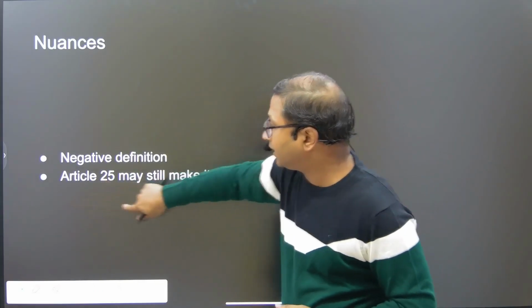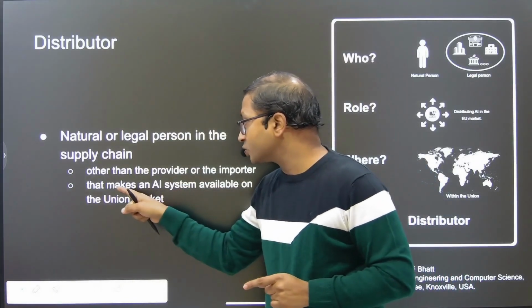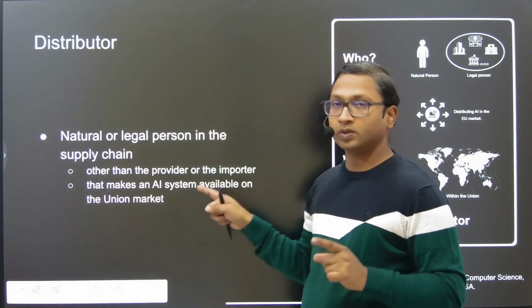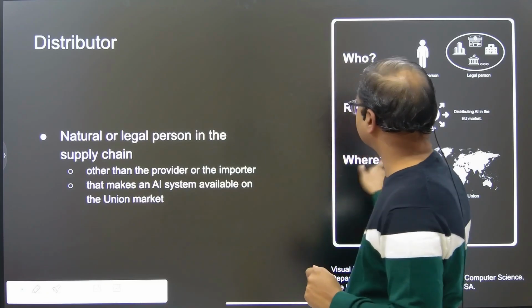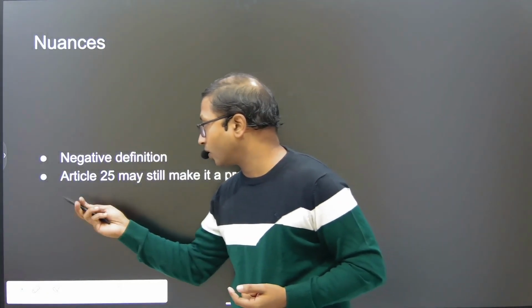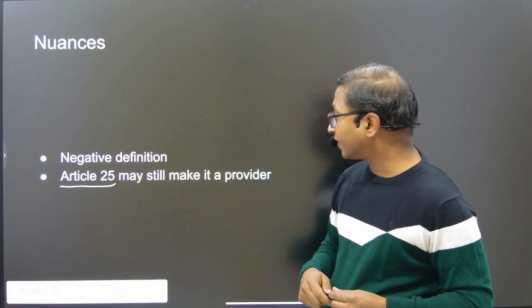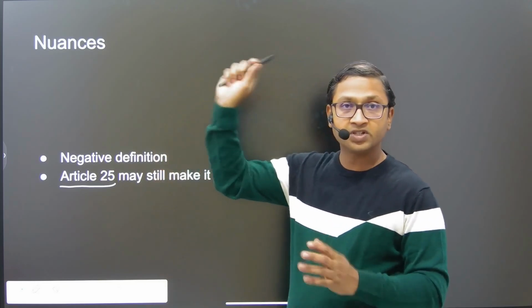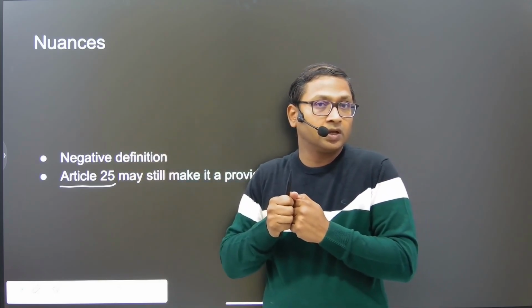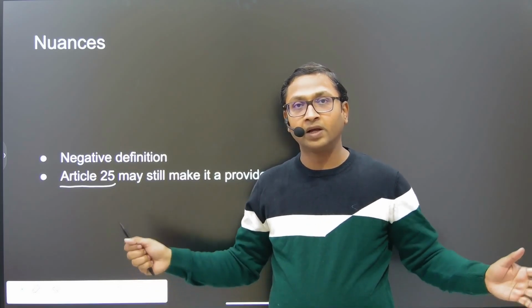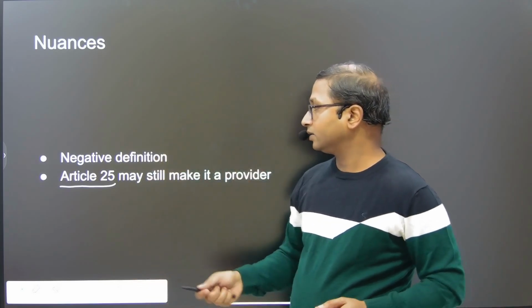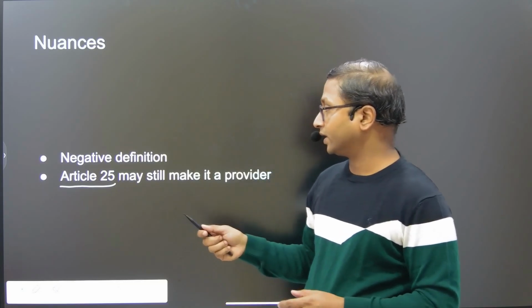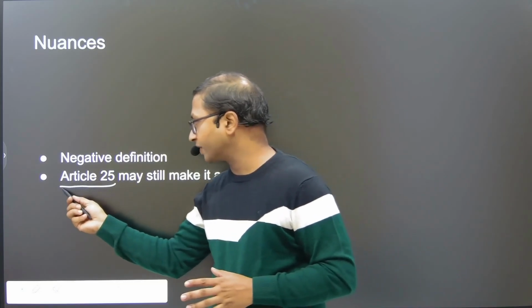This basically means that it has to make an AI system available on the market, okay? And like all other entities, Article 25 may still make it a provider. So if a distributor puts its own name or trademark or label on the AI, it might still become a provider. We'll talk about Article 25 when we reach there.